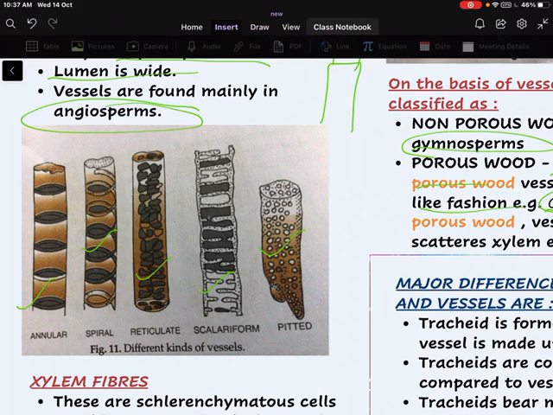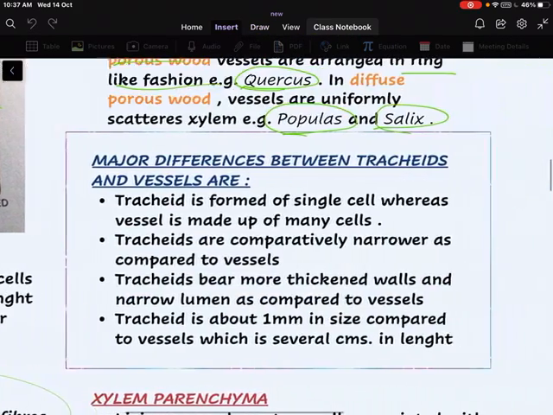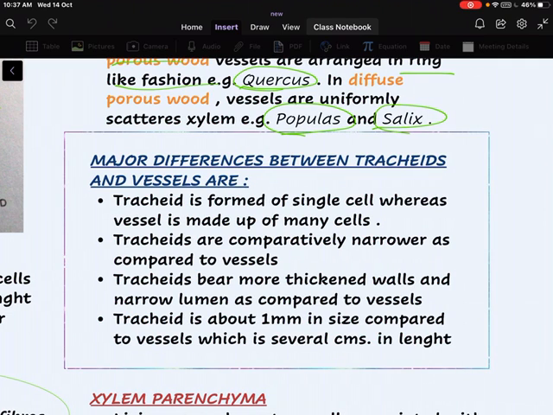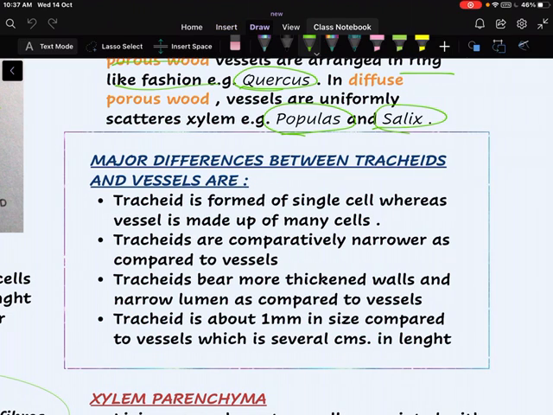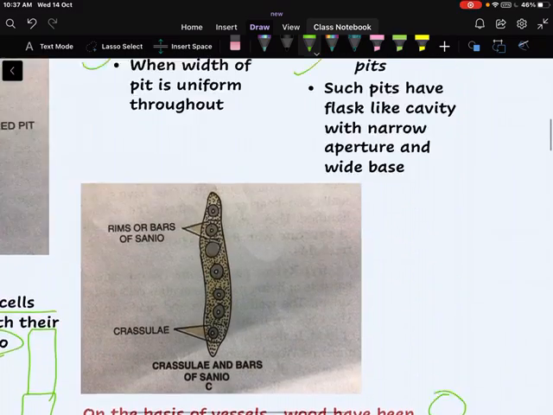Now we will look at the major differences between tracheids and vessels. Tracheids are formed of a single cell, whereas vessels are formed of many cells. Tracheids are comparatively narrower than vessels, and bear more thickened walls and a narrow lumen. More thickened wall means more lignin is present.